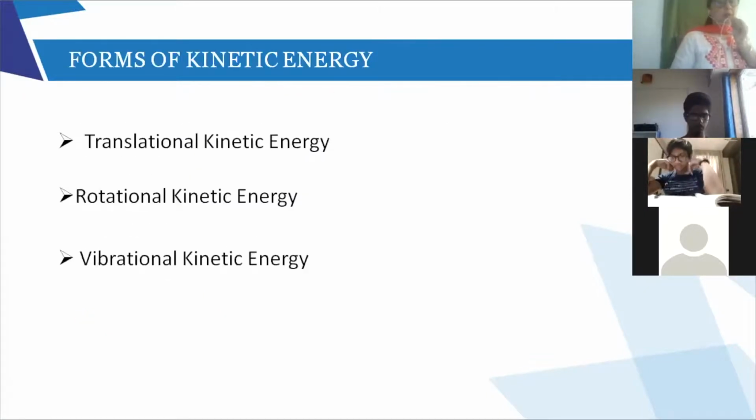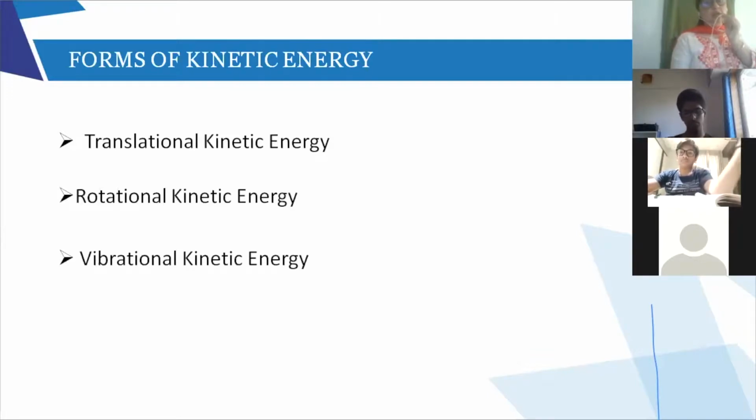Now, after this, we come to forms of kinetic energy. What are the various forms of kinetic energy? So I said anything in motion possesses kinetic energy. So you've got translational, rotational, and vibrational. What is translational? When a body moves in a straight path. So the football rolling on the ground, the car moving on the road. Okay, they are all having translational kinetic energy.